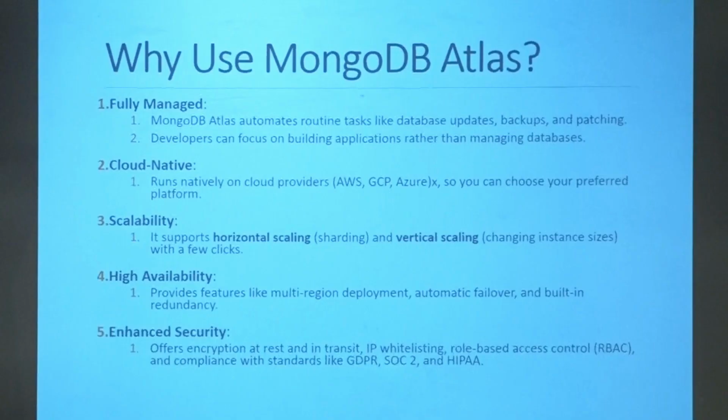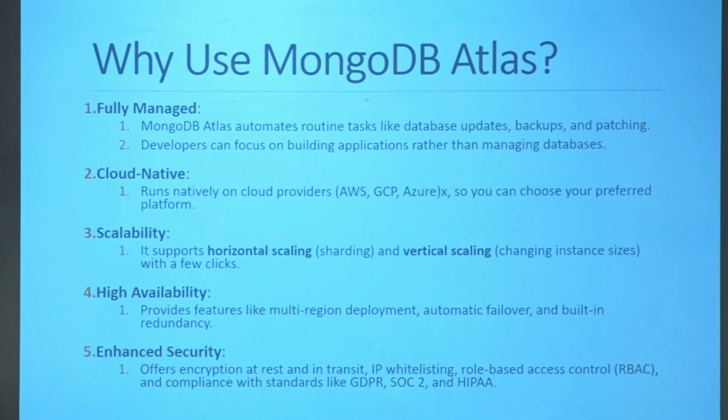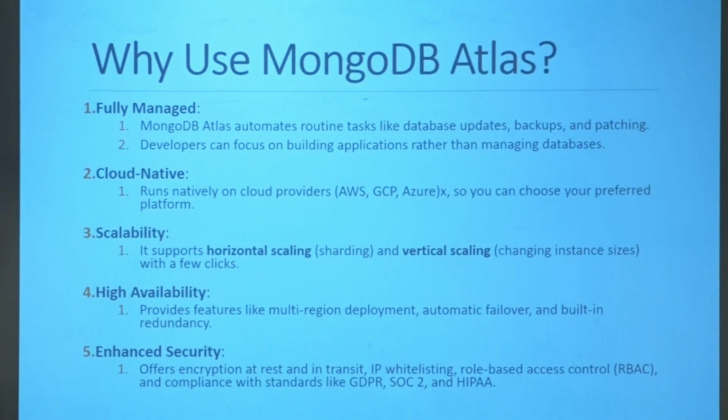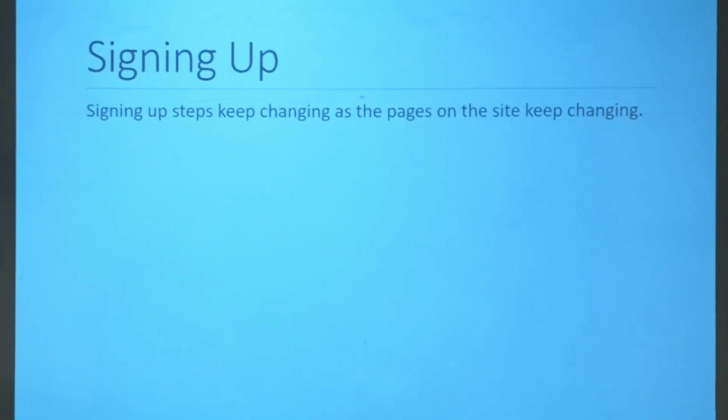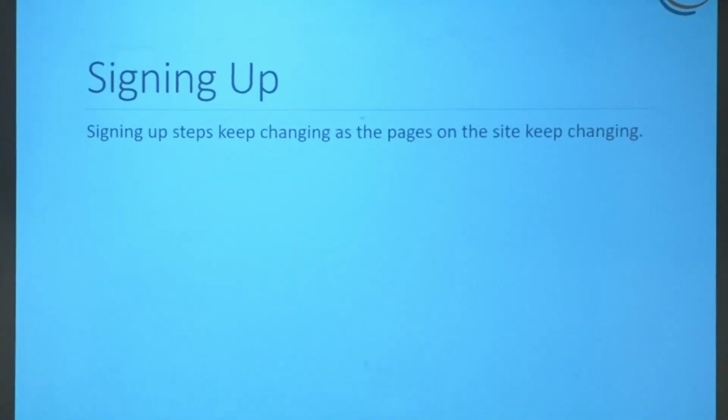How is MongoDB different from Oracle or any other languages? Scaling, how robust it is, and availability and security, everything. All these are the important things, right? Backup and restore is also less, serverless instances, we talked about them in the last session.